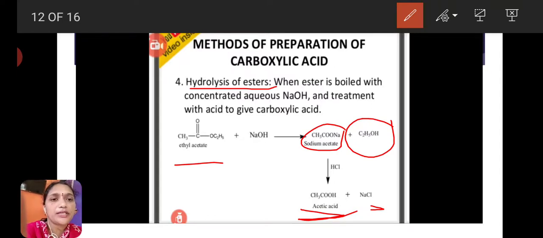Example reaction is ethyl acetate. Ethyl acetate reacts with sodium hydroxide followed by HCl and gives acetic acid. This is one of the preparation methods of carboxylic acids.